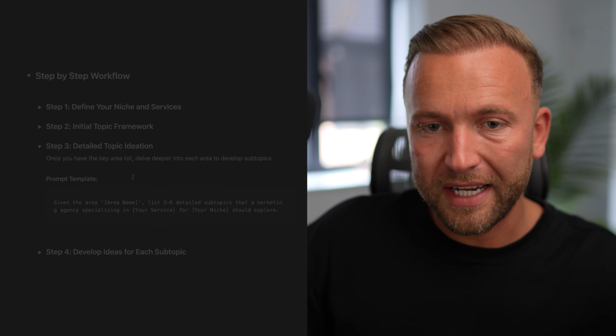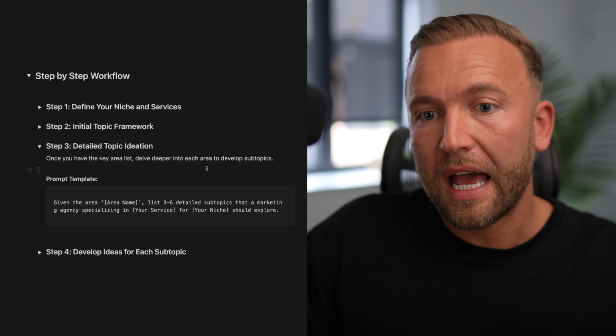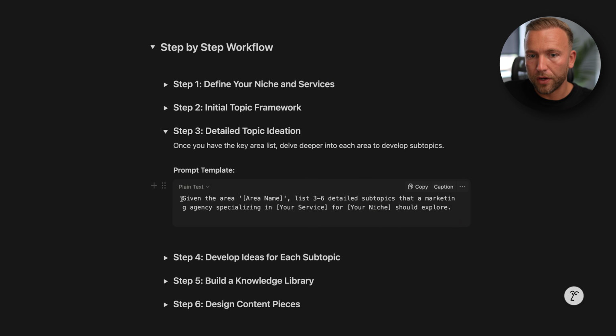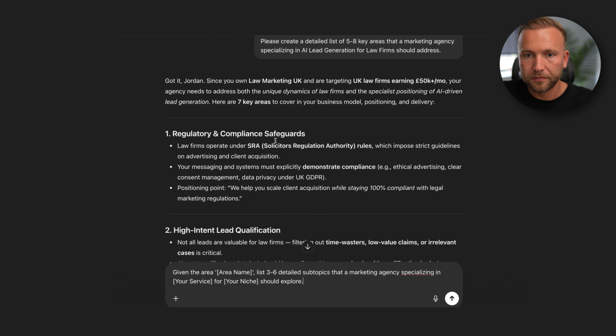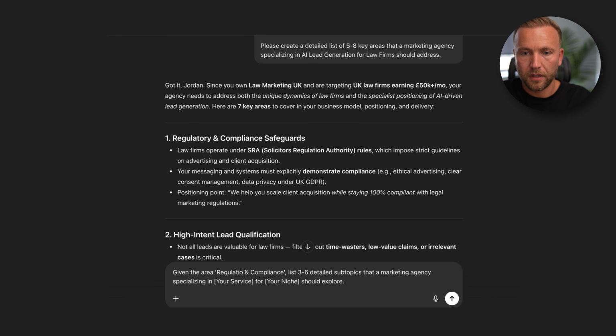Step 3 is we're going to create detailed topic ideation. So we're going to dive deeper into the key area list, and we're going to develop subtopics for each of those key areas. Okay, so we're going to do this one by one. And we're going to go, given the area, regulatory and compliance safeguards, let's just call that regulation and compliance, there's 3 to 6 detailed subtopics that a marketing agency specializing in your service for your niche should explore.